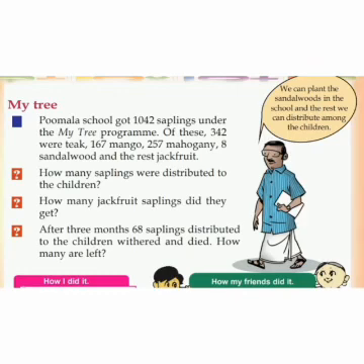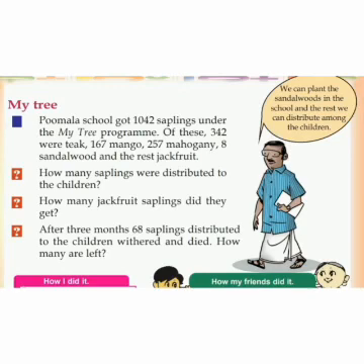First problem is My Tree. Pumala School got 1042 saplings under the My Tree program. Of these, 342 were teak, 167 mangoes, 257 mahogany, and 8 sandalwood, and the rest is jackfruit. First question, how many saplings were distributed to the children? Next, how many jackfruit saplings did they get?